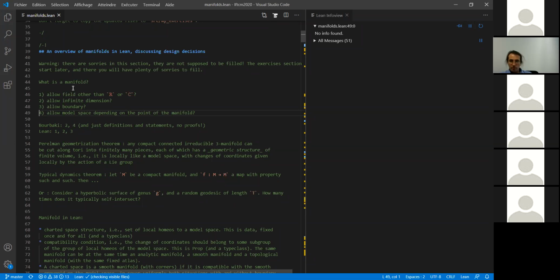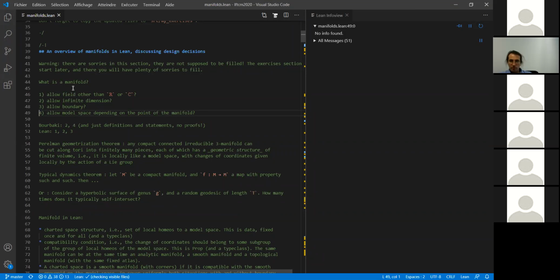And allowing boundaries makes things much more painful at some points. But the thing is that the goal is to provide a language to be able to speak about a lot of interesting theorems. And it turned out that manifolds with boundaries are everywhere in the literature, and you have a lot of statements that are expressed in this language. So if the goal is to provide a language to be able to state a lot of mathematical theorems in this language, I think you have to allow boundaries. Bourbaki did not allow boundaries because they wanted some very clean theory, but sometimes you have to allow messy stuff because it's really helpful.